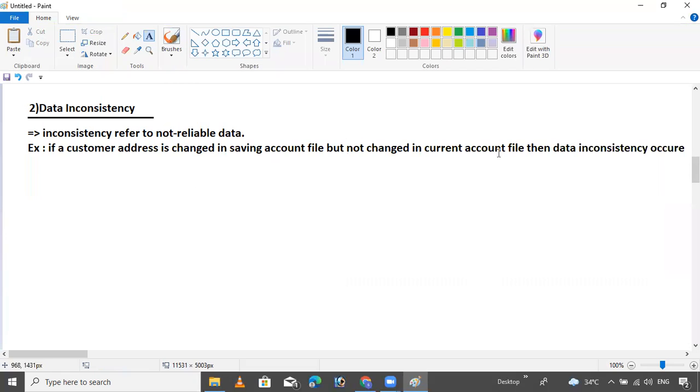If you forget to change the customer address data inside the current account, then it will not be reflected here automatically. That means the saving account is updated, but the current account is not updated, though both accounts have a single customer. This means data inconsistency will arise.